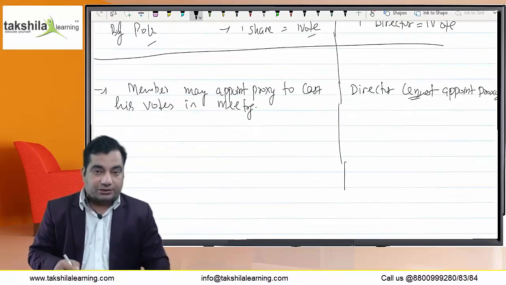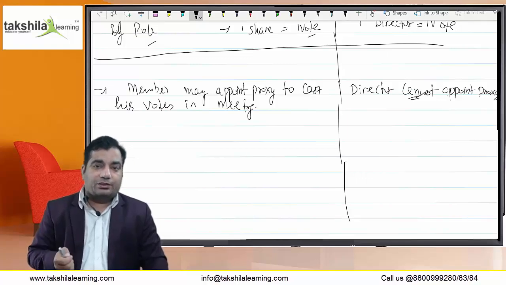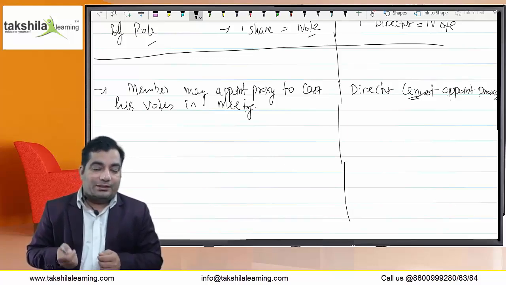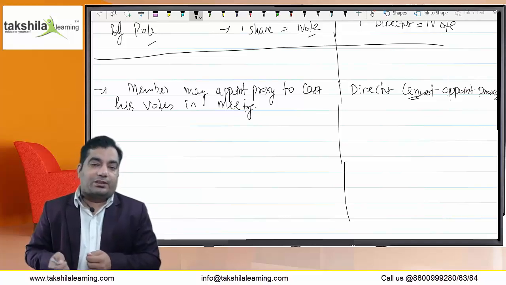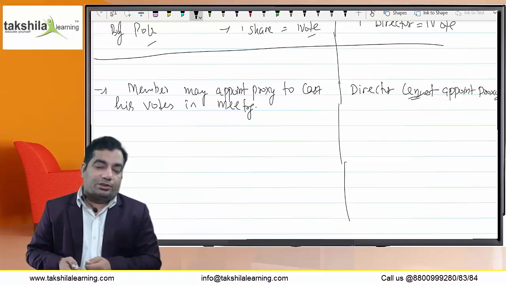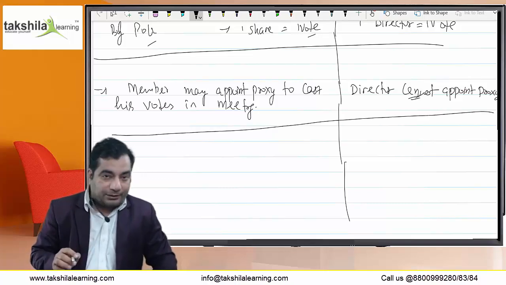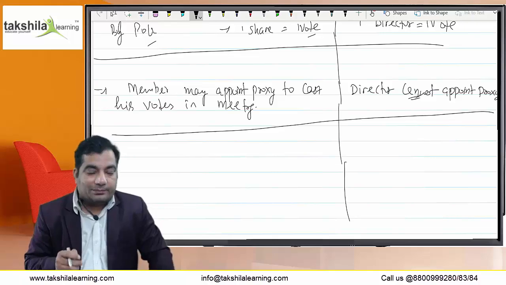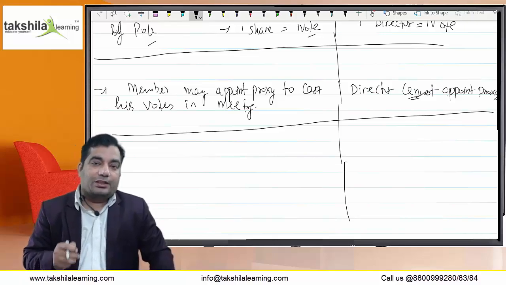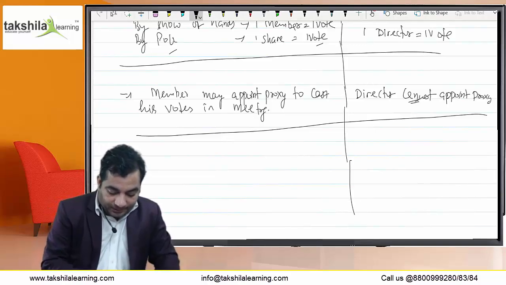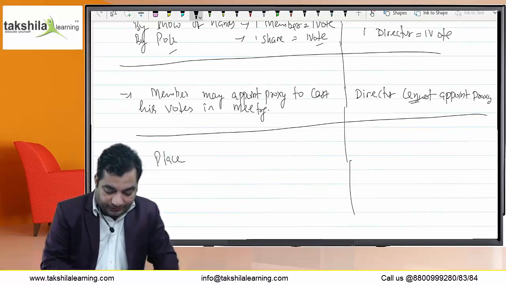And as per 166, director cannot assign his duties, and it is the duty of the director to attend the board meeting, and this duty cannot be assigned. He cannot appoint someone else to attend the meeting and to cast vote on his behalf, right? So director cannot appoint proxy, but a member can appoint proxy to cast his votes in GM. And place of meeting. Okay.